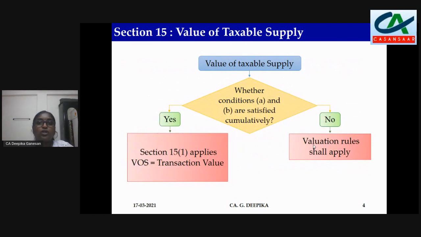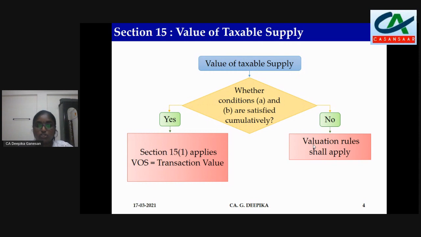Section 15, value of taxable supply. First let us identify whether the conditions required for transaction value are satisfied. Conditions A and B should be satisfied cumulatively. Even if one of the conditions is not satisfied, then we have to move to valuation rules. If both the conditions are satisfied cumulatively, then value of supply is equal to transaction value.